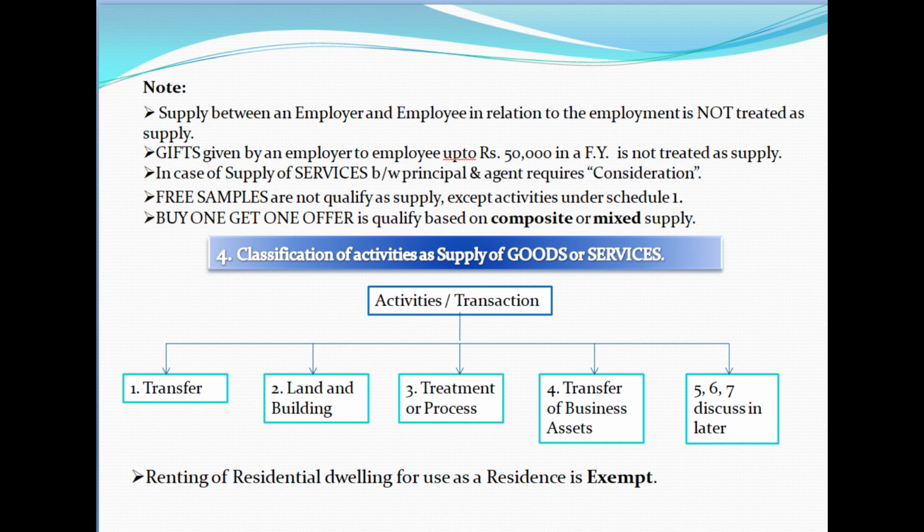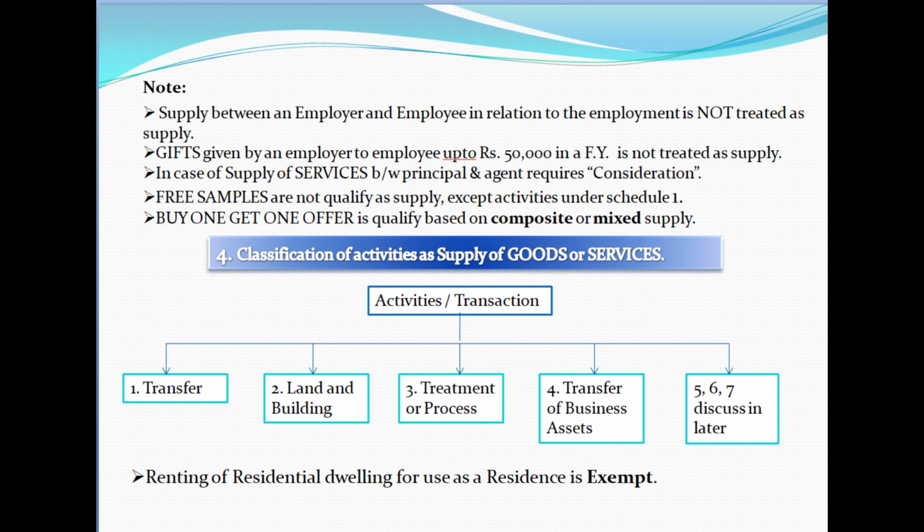And we have some important points under the deemed supply. They are: supply of goods and services between employer and employee in the course of employment is not treated as a supply, and also gifts given by the employer to the employee in one financial year up to 50,000 are not considered, but more than 50,000 will be considered as a supply and taxable under the GST. And the next point is, supply of services between the principal and agent without consideration is liable to tax under the GST.